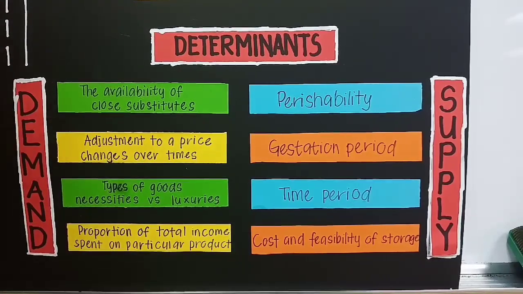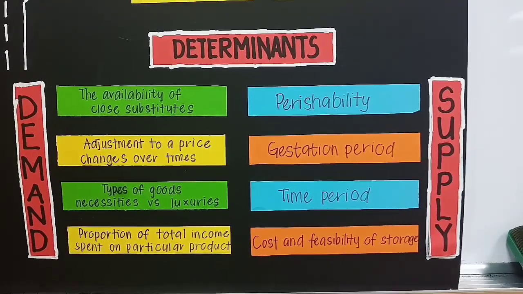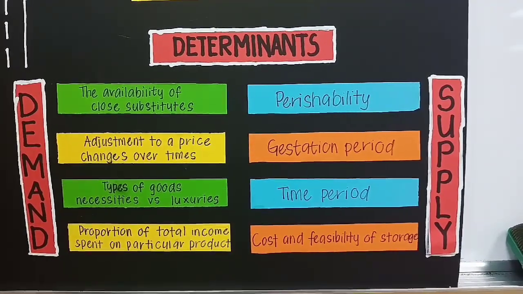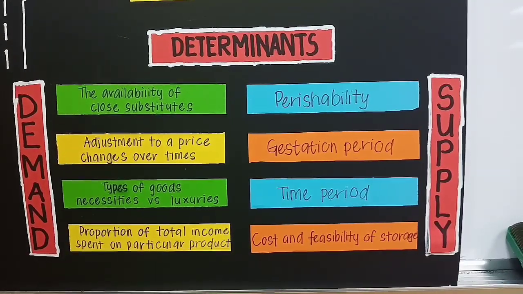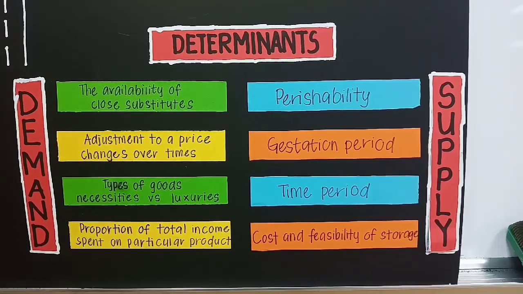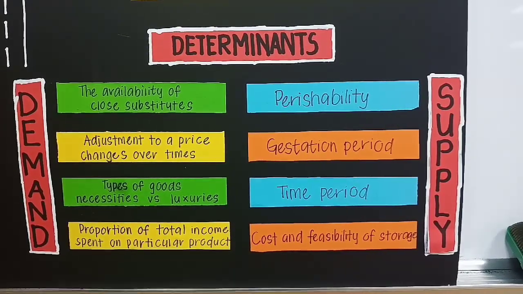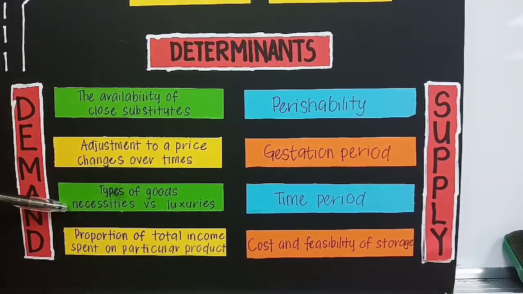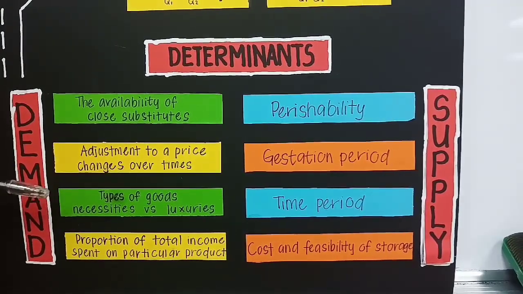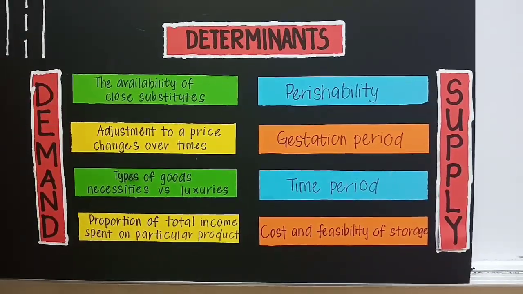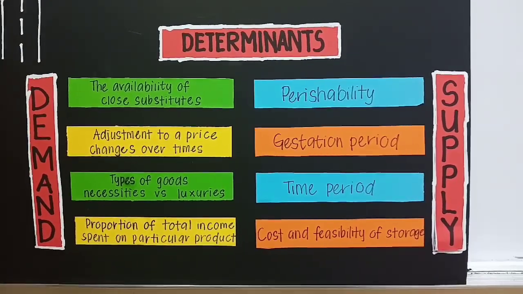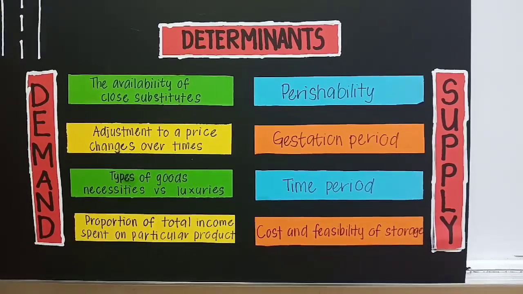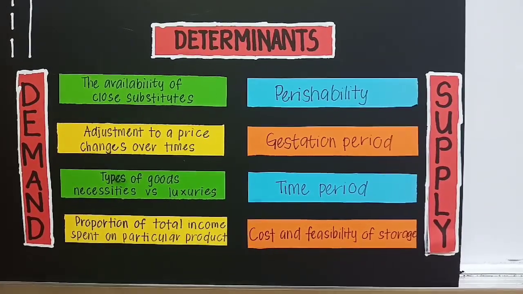Okay, next is the adjustment to a price change over time. The demand in the short run is inelastic because it is quite difficult to find substitutes. However, in the long run, the demand will be elastic because consumers can make adjustments and have time to find other substitutes. Type of goods, which is necessities versus luxuries. The demand for necessity goods is inelastic. Meanwhile, luxury goods tend to be very elastic. This is because consumers would respond much to a fall in its price.